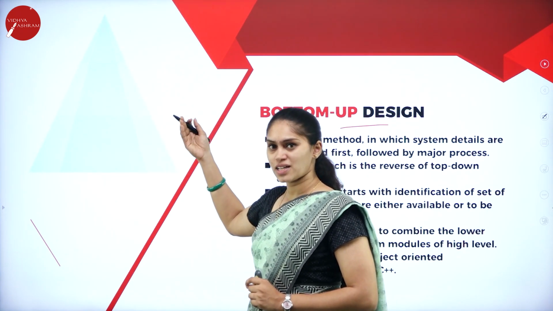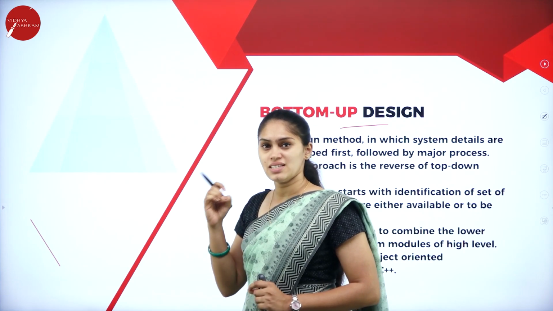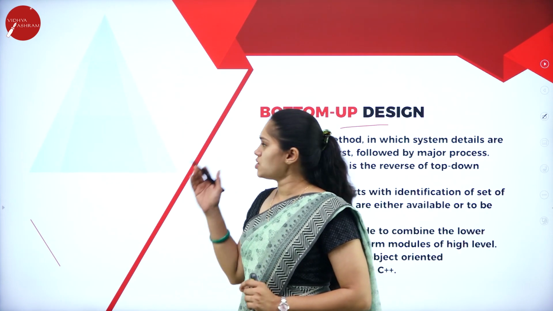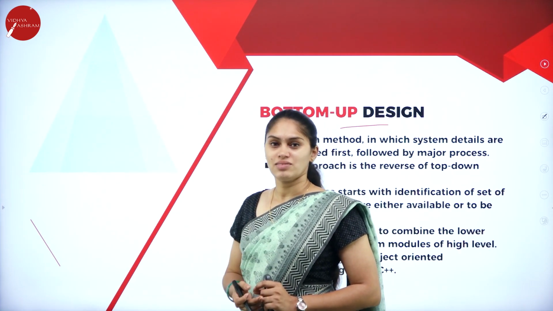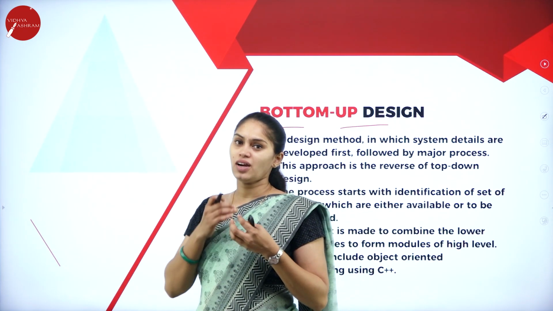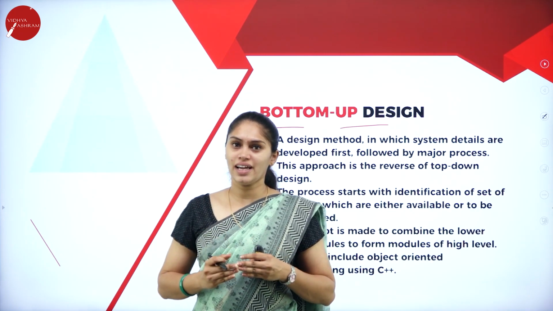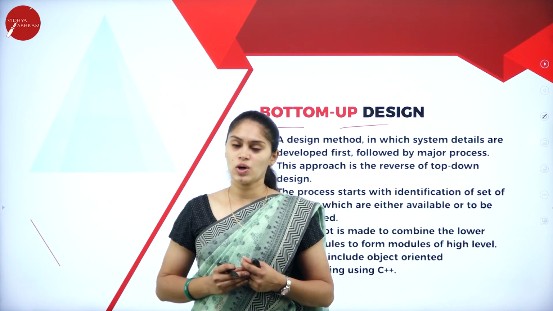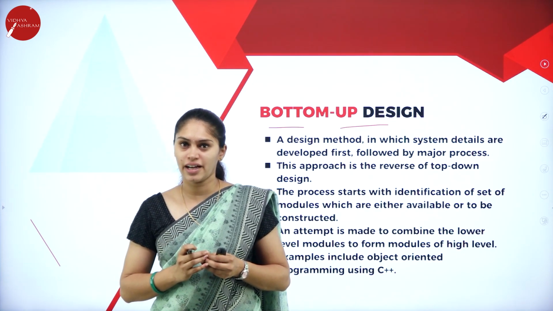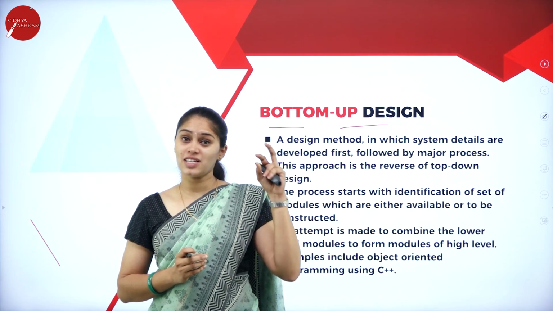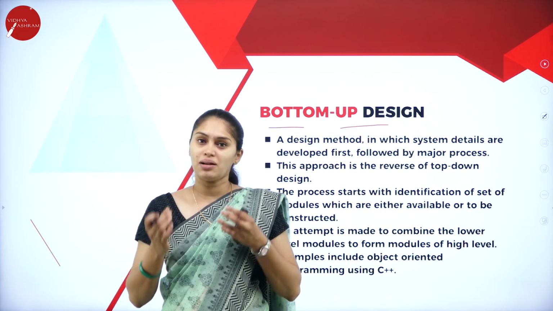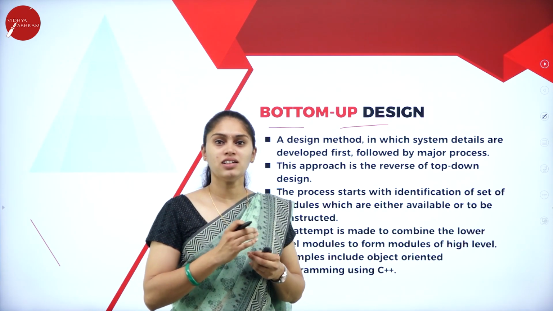So in a top down approach, our concern is about the main problem or a complex problem. That is the main program. When it comes to the bottom up, here our concern is about the sub problem. That sub problem will be already tested, already refined and error free. Based on our requirement, we are going to choose a solution. In the top down approach, based on our problem, we are going to find a solution. Here, solutions are already made.